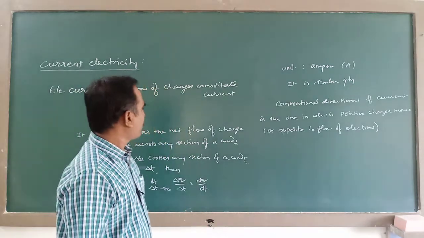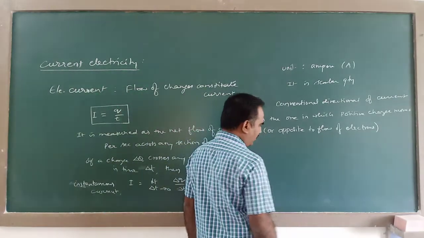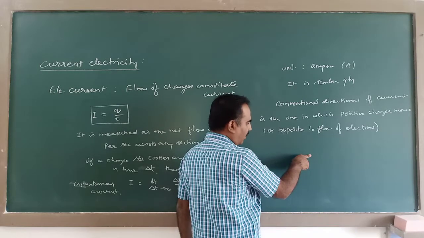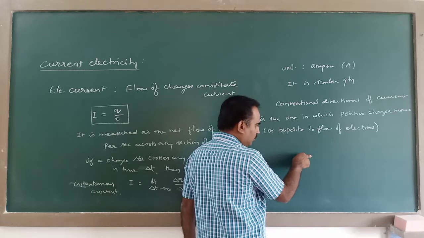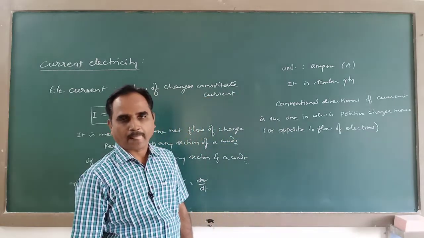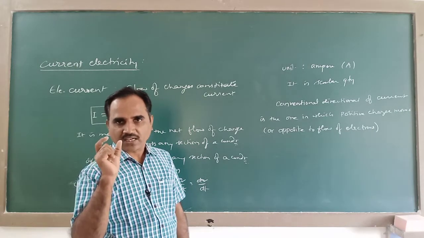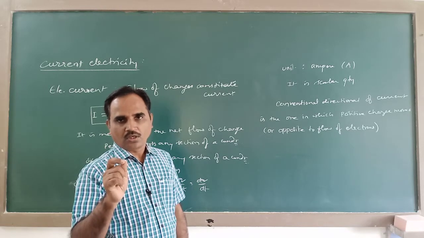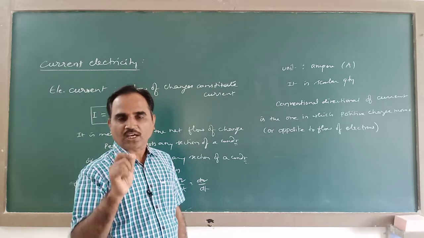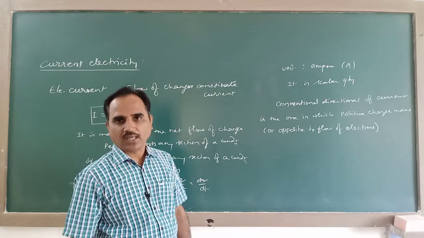Say, under the influence of positive potential, when current is flowing, that means when charges are moving, the direction along which the positive charge moves is called the direction of current. So when current is flowing, charges are in motion. The direction along which a positive charge moves is considered to be the direction of current.